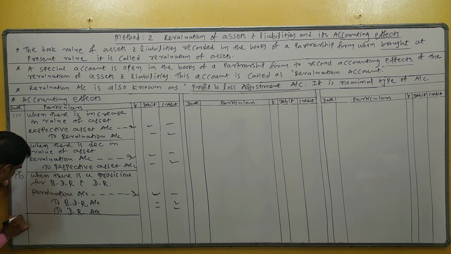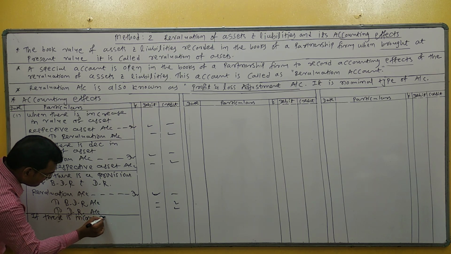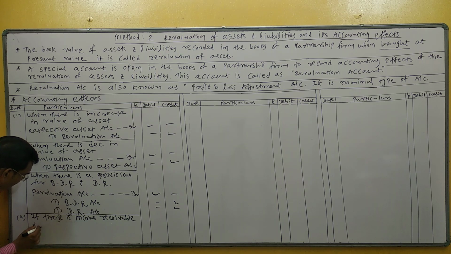So if there is income receivable and prepaid expenses, they are unrecorded.